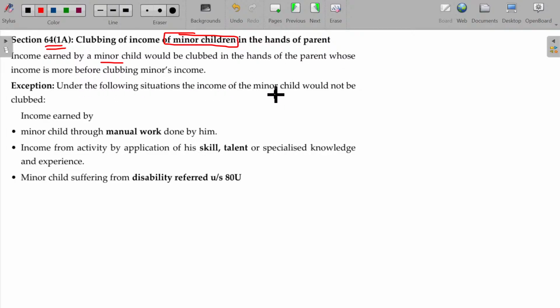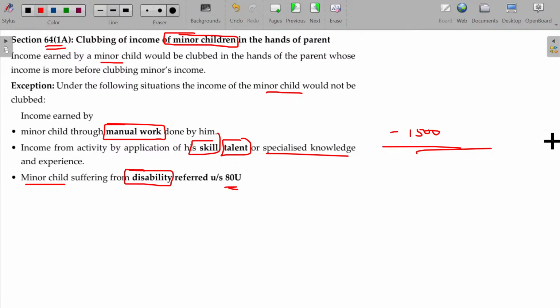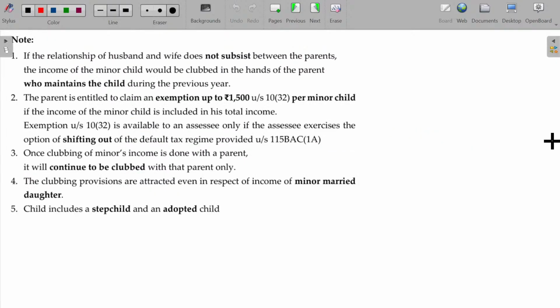Under the following situations, the income of a minor child would not be clubbed: income earned by the minor child through manual work, skill, talent, or specialized knowledge and experience; or if the minor child is suffering from a disability referred to under section 80U, some physical disability, then clubbing is not required. While clubbing, an exemption of 1,500 per child can be claimed, provided it is the old tax regime.